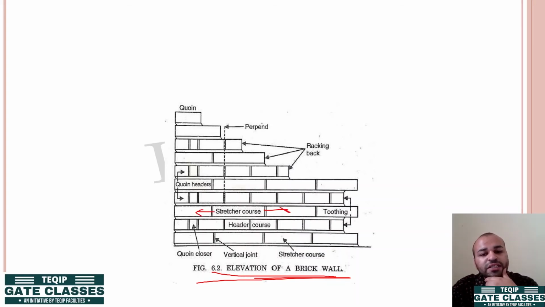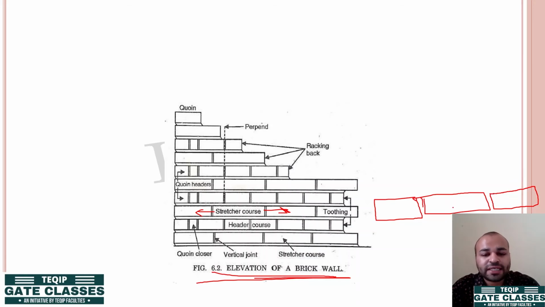This is your stretcher course, and on the lower layer of it is your header course. Just see this example. This is your stretcher course in which the stretcher faces are visible on the outer side, and at the next course, this is your one course, this is your another course.